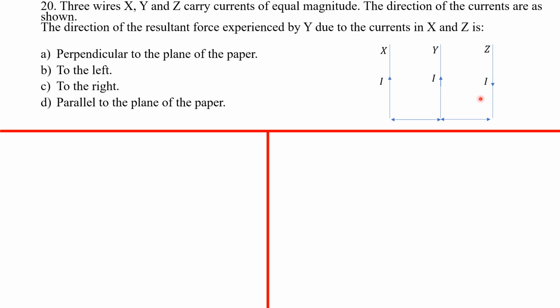So Y and Z here would be repelling each other. Okay, that's the very first thing you have to know. This came in 2015 GCE. So let's indicate the directions here.